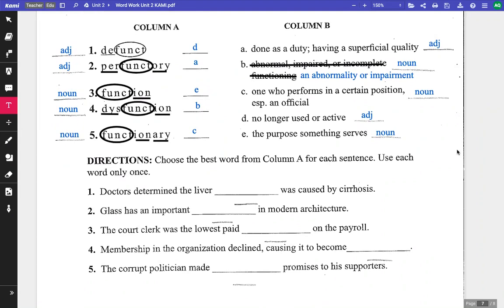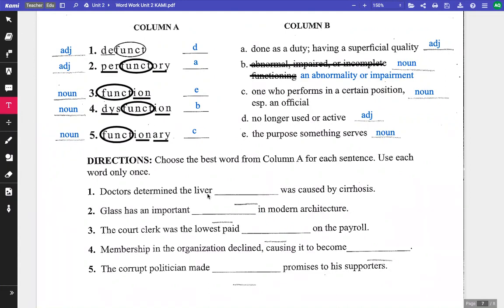Welcome back, friends. Today we're going to take a look at these sentences and see if we can put these words where they belong in each sentence. But first, let's see what type of word goes in sentence number 1.